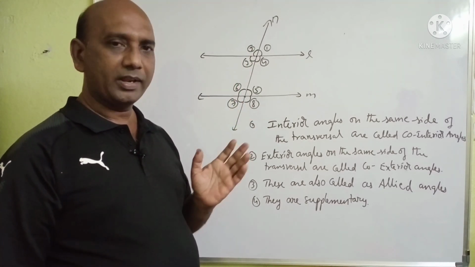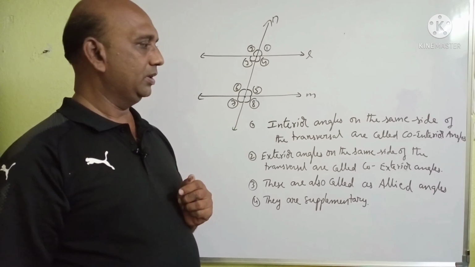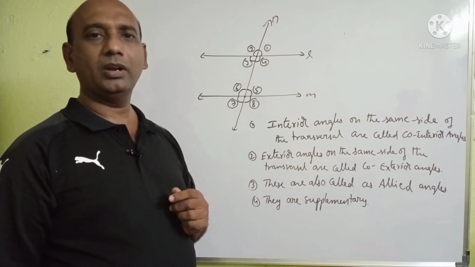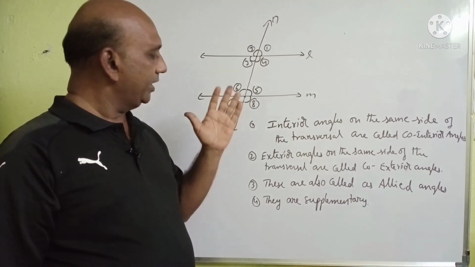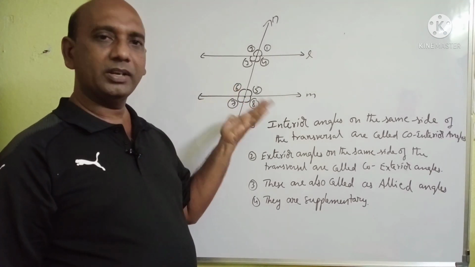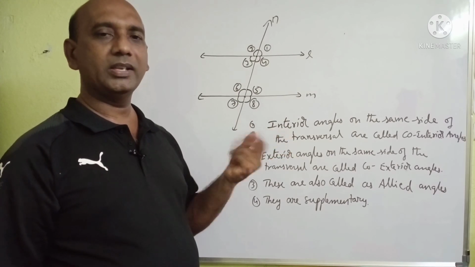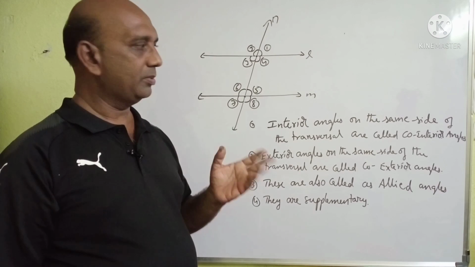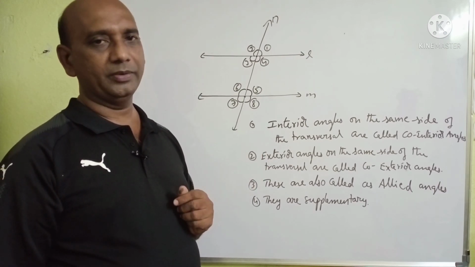That means interior angles on the same side of the transversal are called co-interior angles. Exterior angles on the same side of the transversal are called co-exterior angles. Co-interior angles and co-exterior angles are called allied angles and they are supplementary. Co-interior angles are supplementary, co-exterior angles are supplementary.